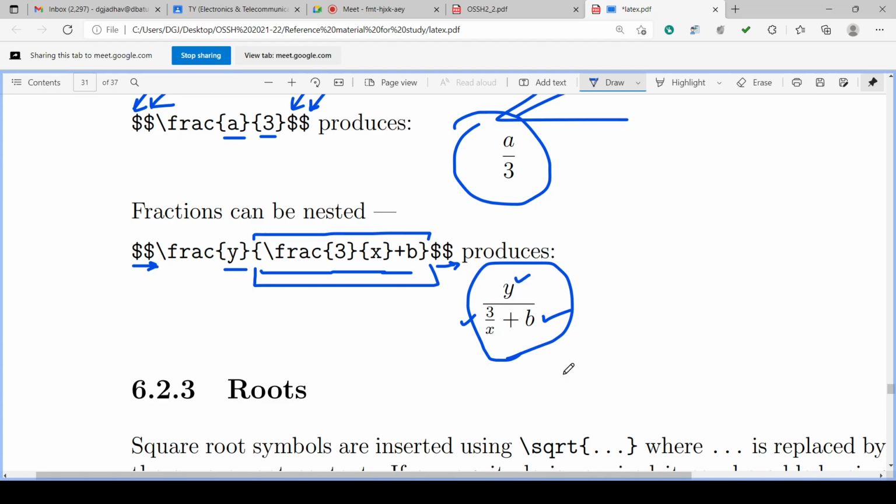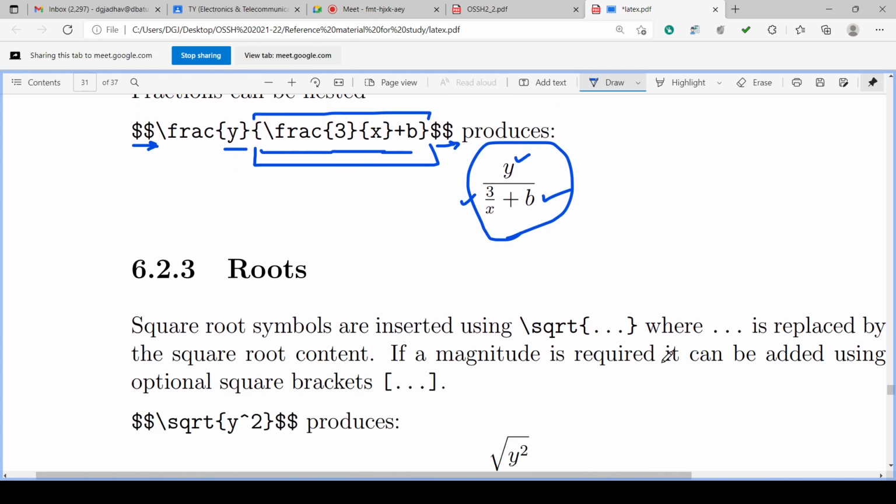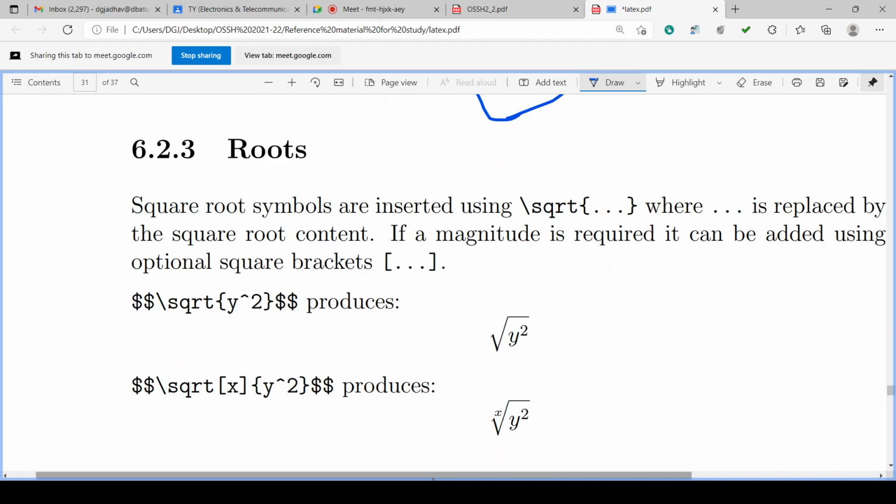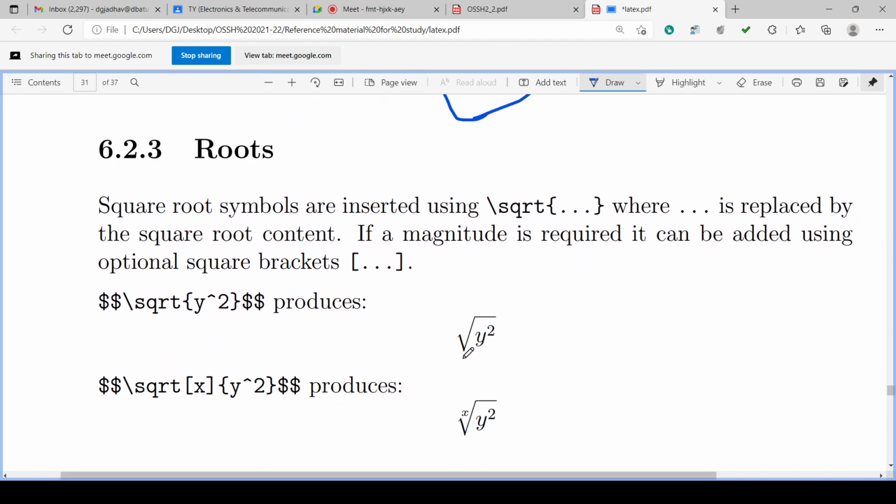Then roots we can write. The square root symbol is inserted using backslash sqrt. Backslash sqrt, and the curly bracket will have the content, where these three dots are replaced by the square root content.